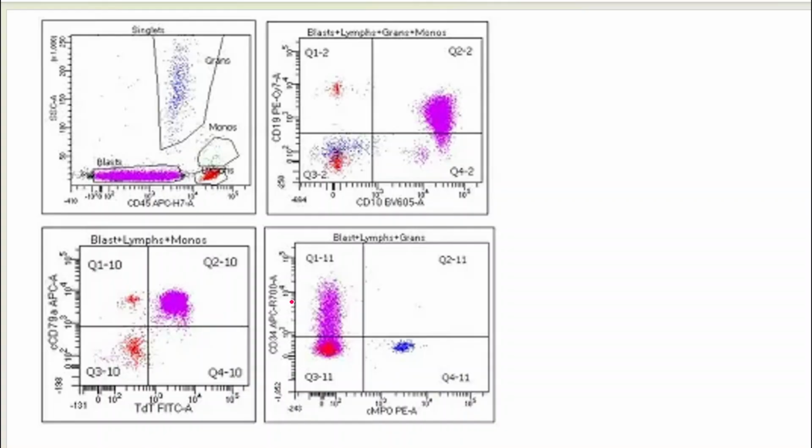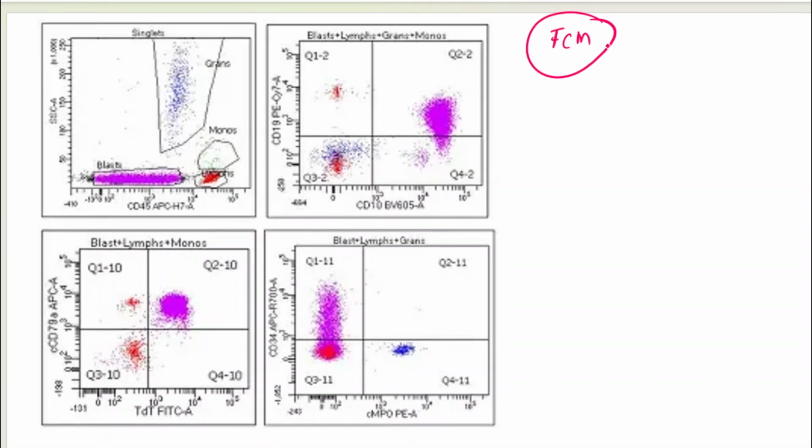Now next, what investigation are we going to do later? The fourth investigation that you will be doing would be flow cytometric immunophenotyping. So first, you are going to tell me what markers are going to be positive in ALL. Ma'am, since ALL is a leukemia of immature cells, I am going to first have the immaturity markers positive.